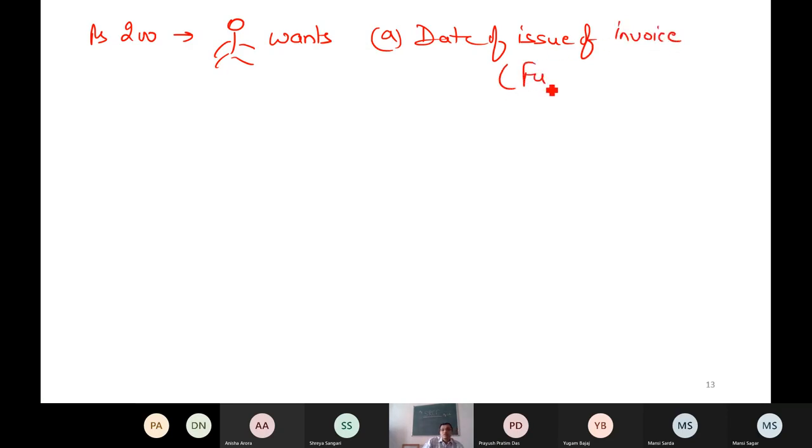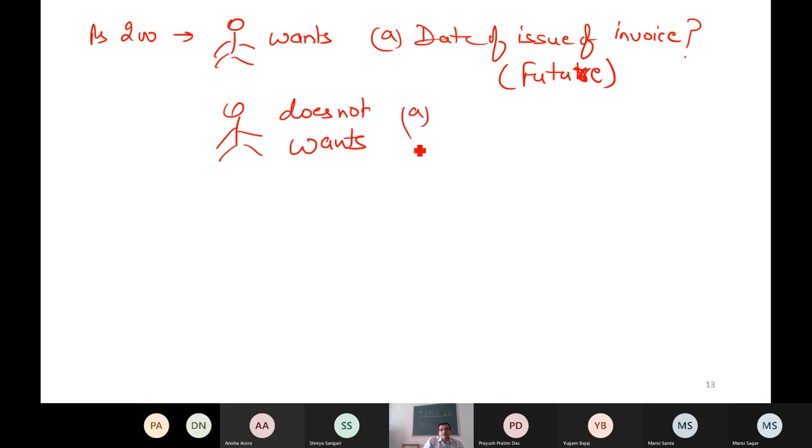Which will come in future. I do not know right now because I have not yet supplied the product of this 200 advance. So this date will come later on if supplier wants. If supplier is not willing, if supplier does not want to take the benefit of this provision, government says no issue. मैं जब तुम खुद ही नहीं लेना चाहते तो अर्लीस्ट डेट लगा लो, हमें क्या प्रॉब्लम है?